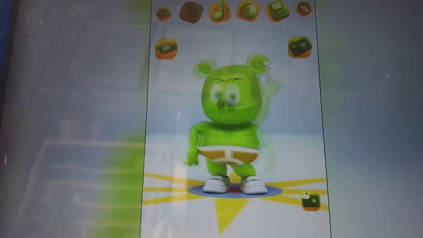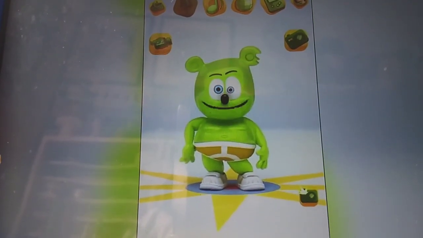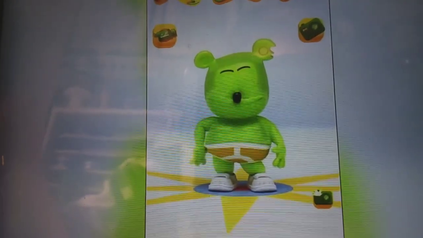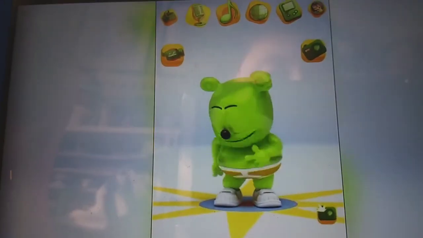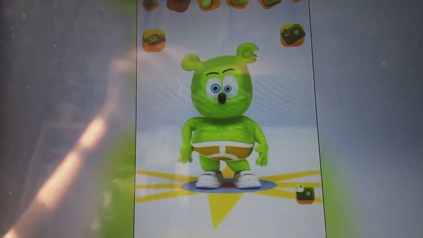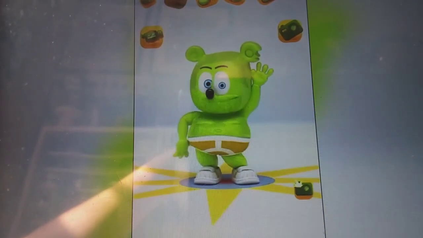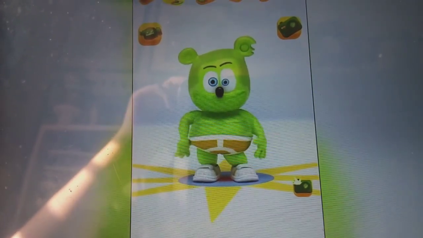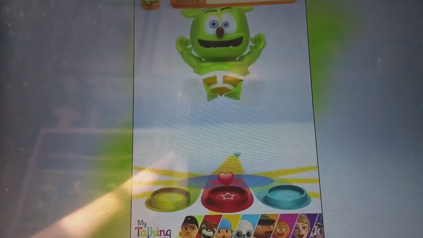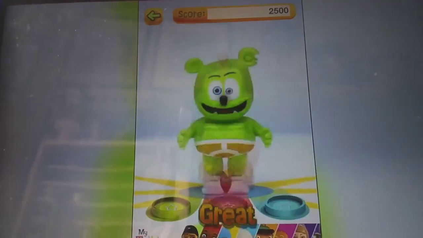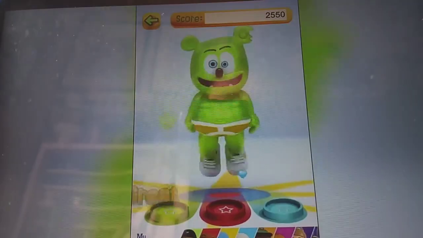After the music video's viral success, the company behind the song decided to capitalize on it and release a game. This was around 2012, and the most popular mobile apps at the time were the talking games, most notably Talking Tom. The character would repeat what you say to them in a high pitch, have certain animations depending on where you tap the screen, and there were buttons you could press that would play a snippet of the Gummy Bear song. There was also a kind of Guitar Hero type of game, but really dumbed down for kids. I'm sure people were really impressed by this app at the time since it looked just like the Gummy Bear in the music video.